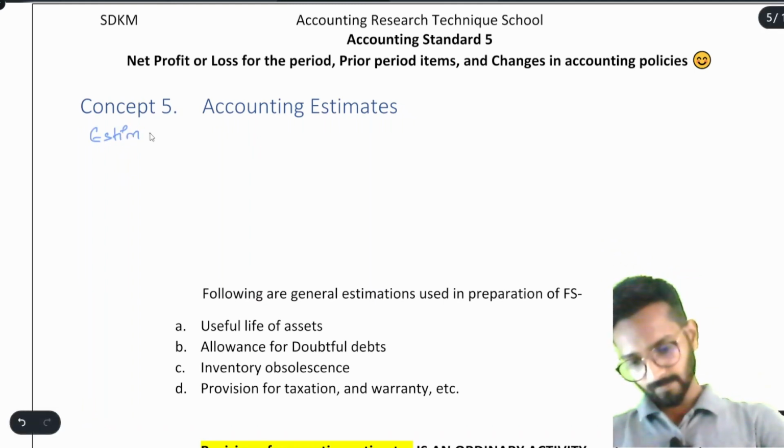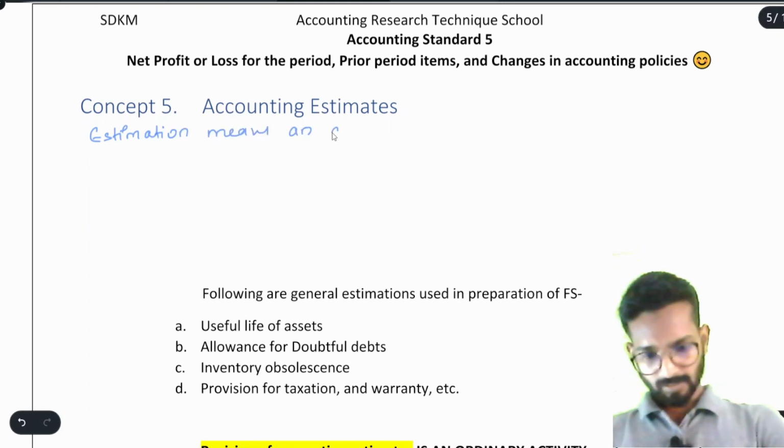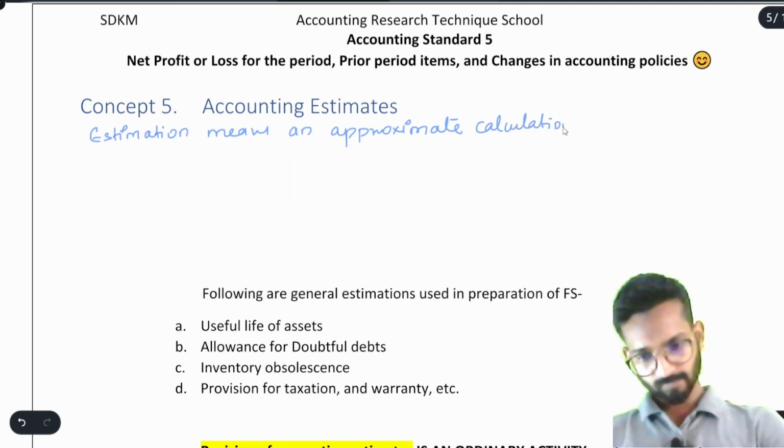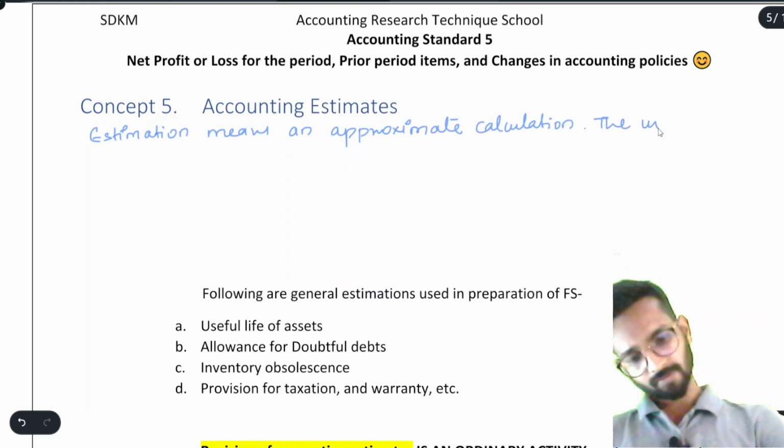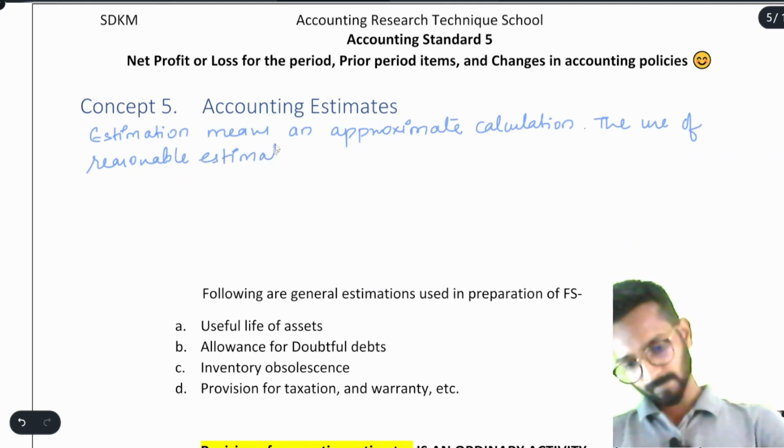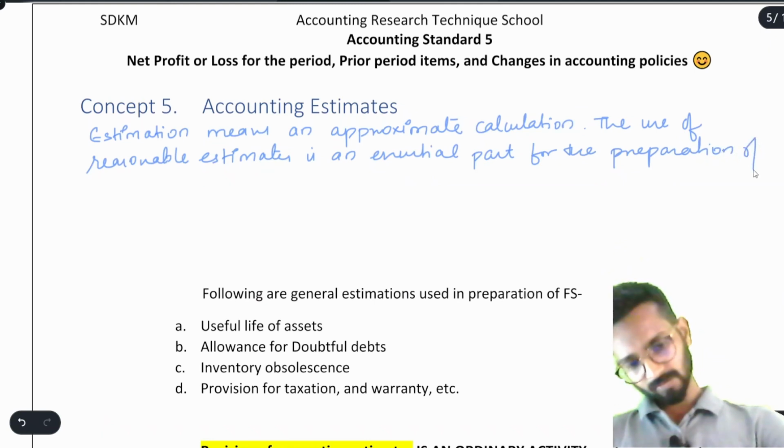Estimation means an approximate calculation, or you can say the use of reasonable estimates is an essential part for the preparation of FS.